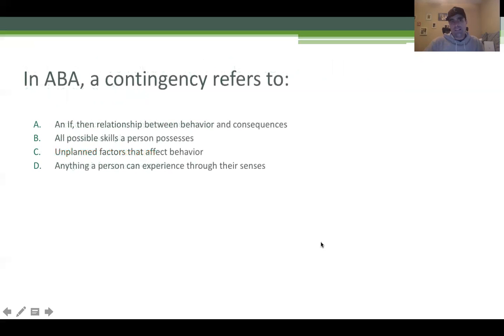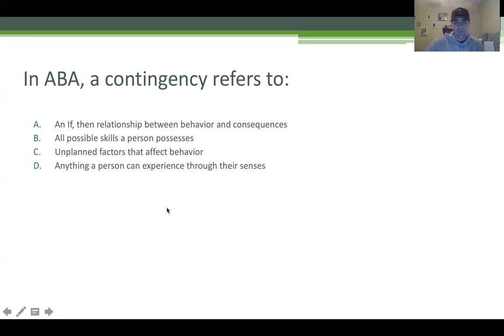In ABA, a contingency refers to... this is a good question. You need to know what a contingency is. You're going to be using contingencies every day, when you're reinforcing or punishing. So what is a contingency? You should know that immediately. It's an if-then relationship. Look at A, an if-then relationship between behavior and consequences. This question should be easy.